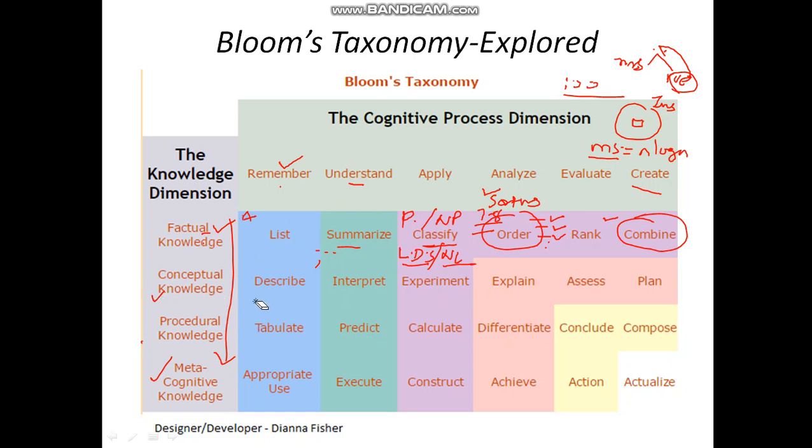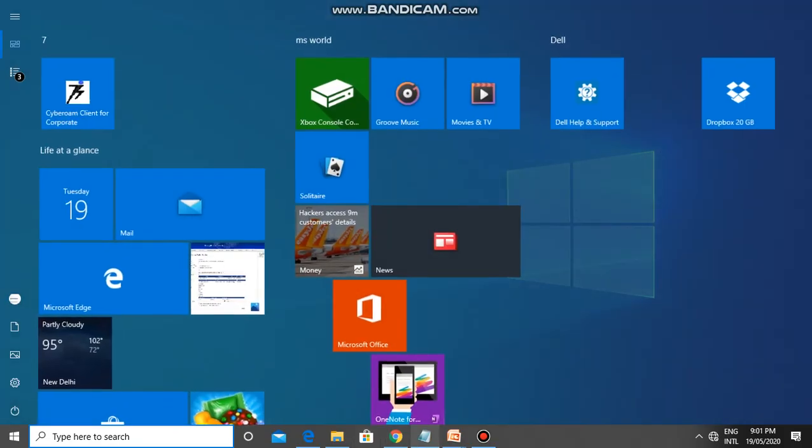In the conceptual level also you can see there are some he can describe, he can interpret, and this table will help you while designing your course outcomes or program outcomes. It is very easy to use this to design your course outcomes as well as unit outcomes and lecture outcomes.